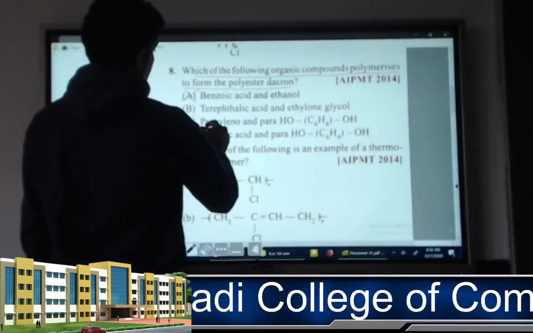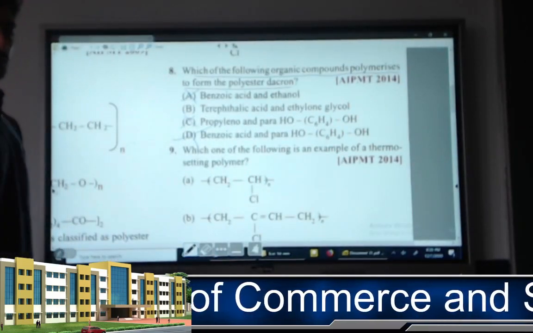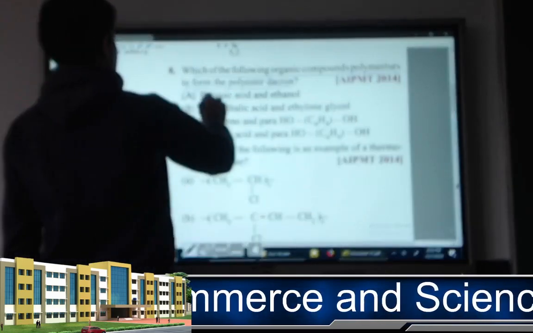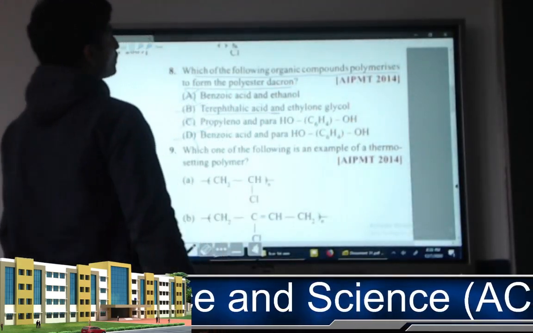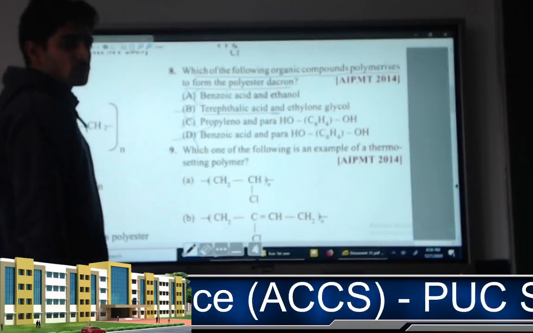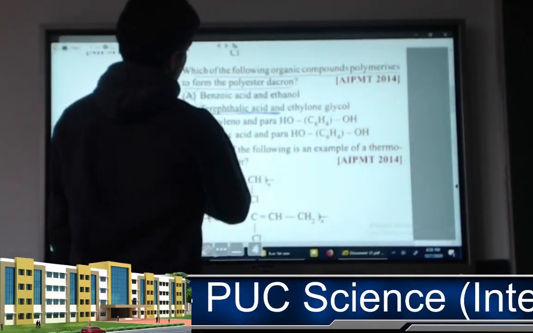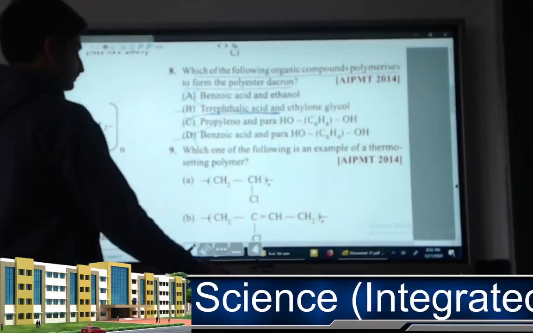So out of this, in neither A nor C nor D is there a monomer of terephthalic acid, whereas in B there is a monomer of terephthalic acid. So the organic compound that polymerizes to form the polyester Dacron, the answer for this is terephthalic acid.